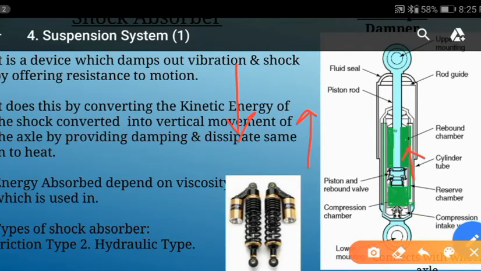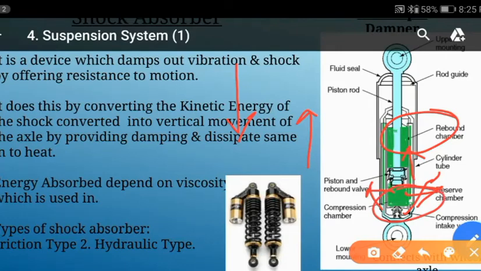The upside motion of fluid restricts the motion of the shock. This activity happens in the upper part. Then because of the downward motion of the piston, the fluid which is inside here is allowed to move through this valve, and it goes inside this reservoir chamber here in the same direction.